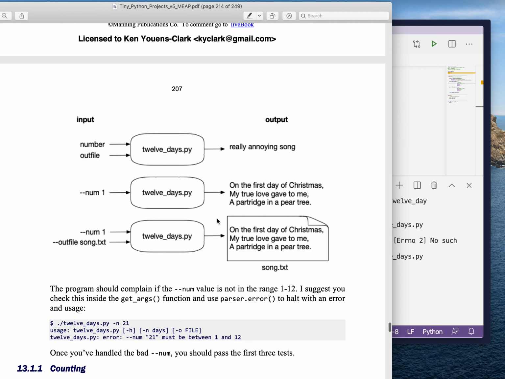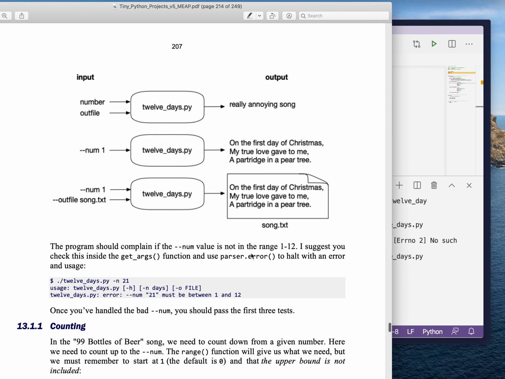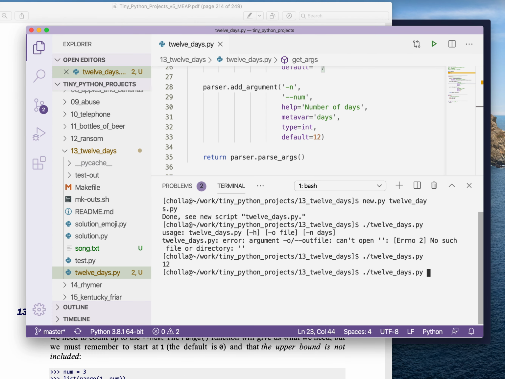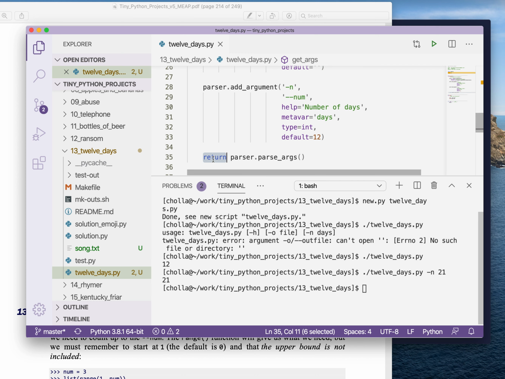We can look here at the string diagram. So given some number and an output file, we'll create this terrible song. Dash dash num, we'll sing just the first one. Dash dash num with the dash dash out file, we'll put that same text into a file with that given name. So that's how it's going to work. The last thing is, let's check to make sure that we're not given a value that we can't sing. So for instance, if we run this right now with the value 21, it's going to just accept that. So before we leave off here, let's change this.